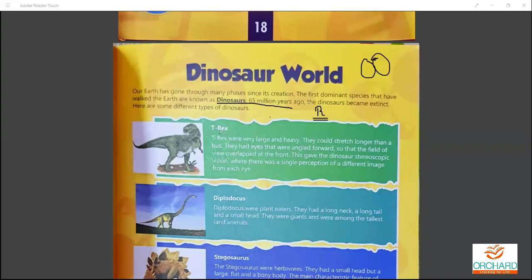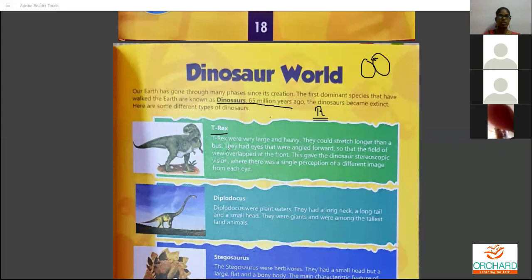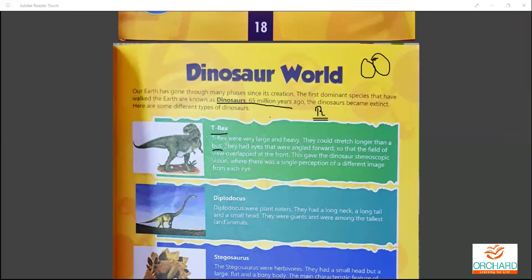The first one is T-Rex. T-Rex was large and heavy. They could stretch longer than a bus. I think you would have seen the movie Ice Age, the English movie, I think it's part 3 or part 4.